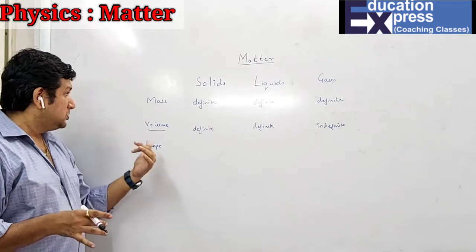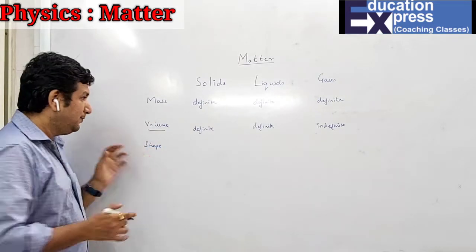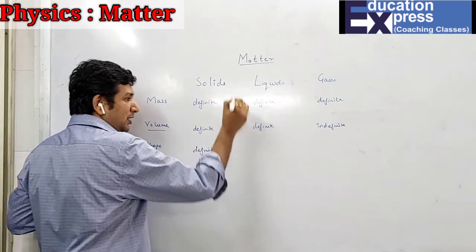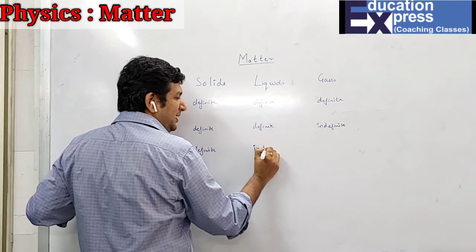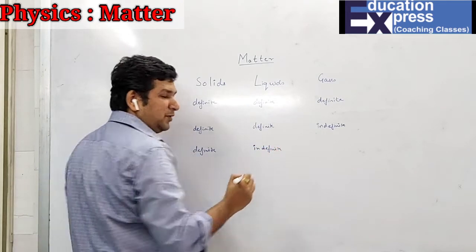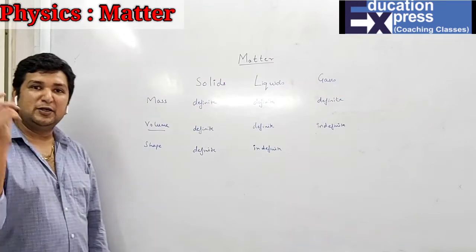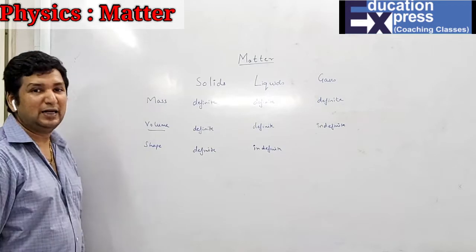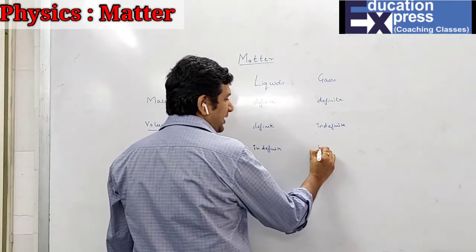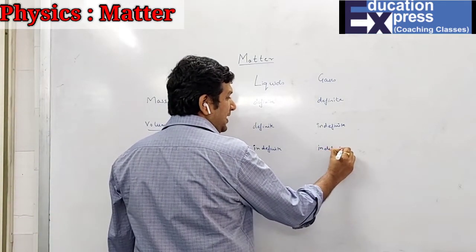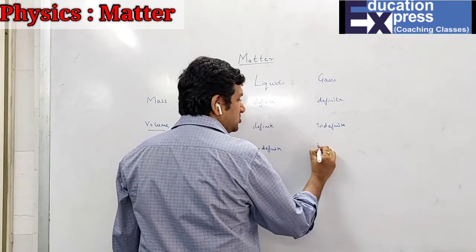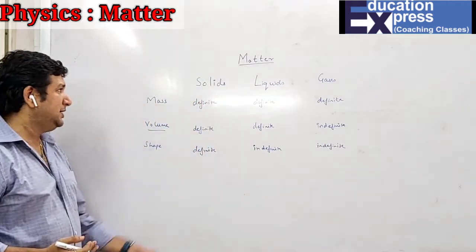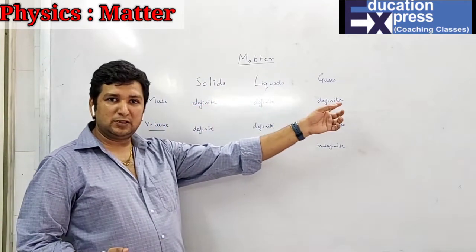Indefinite. So mass and volume are both done. For the solids, all three things are definite because you cannot change them. For liquids, the shape will be indefinite because the shape depends upon the shape of the container. Whatever the shape of the container is, the liquid will take the place of the container. And gases also will take the shape of the same container only. Hence, again they are indefinite. So with respect to general properties, if I look at mass, in all the cases it is definite.